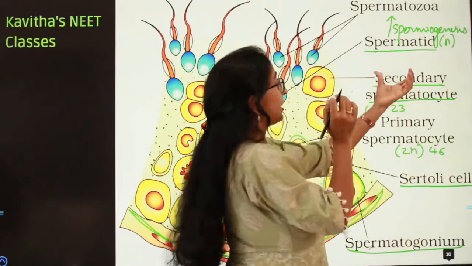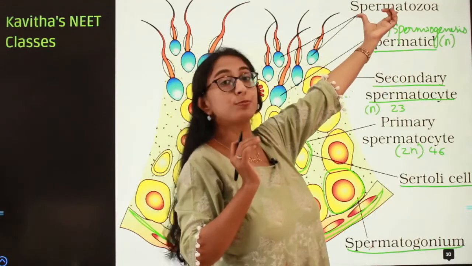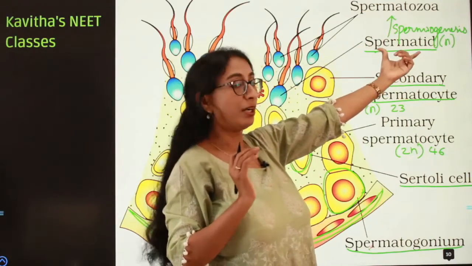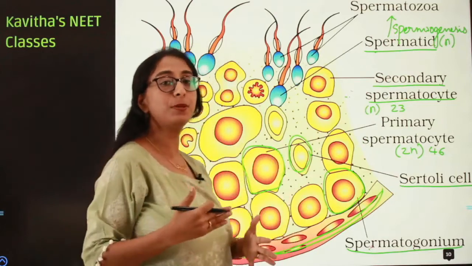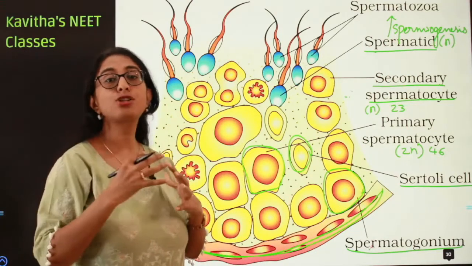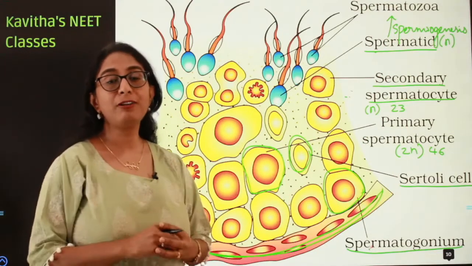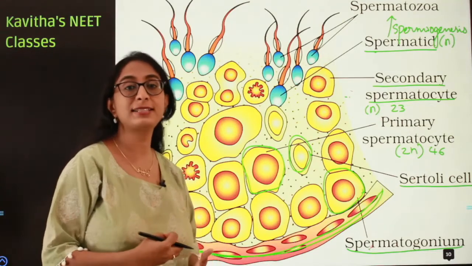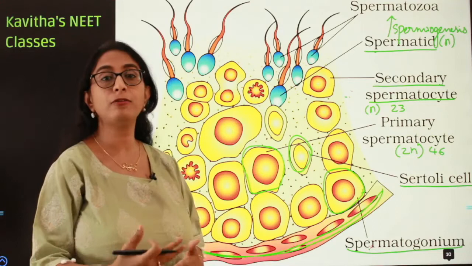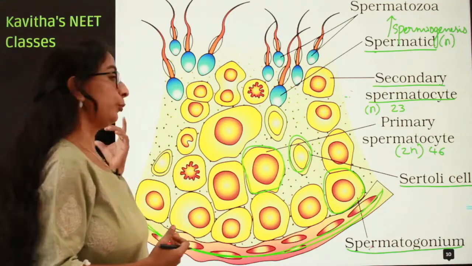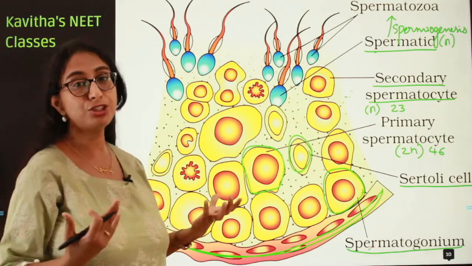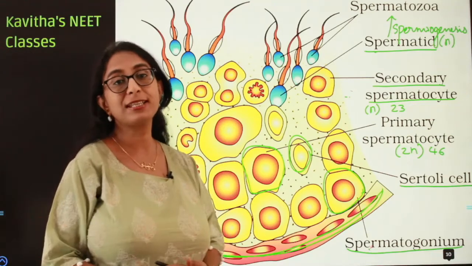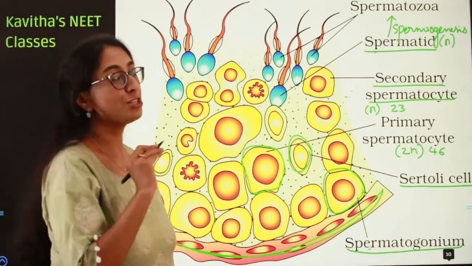The transformation of the spermatids to spermatozoa is called spermiogenesis. After spermiogenesis, the heads of the sperm are engulfed into the Sertoli cells and they are finally released after maturation out of the seminiferous tubule. That process is called spermiation.